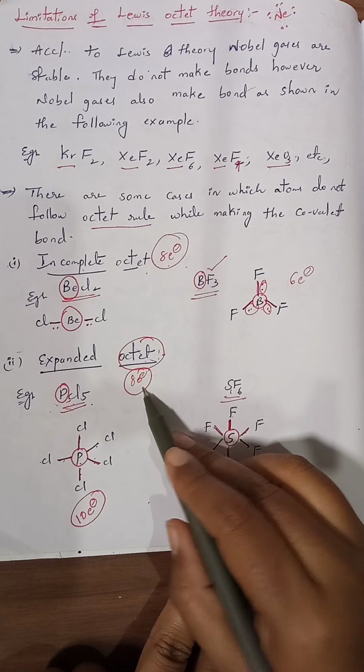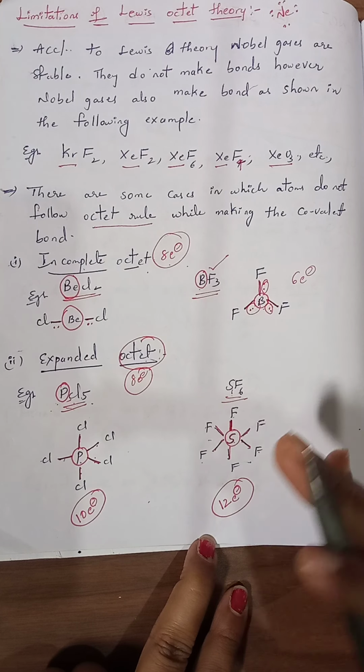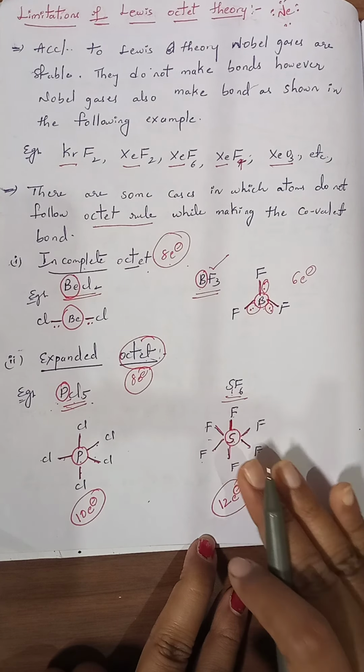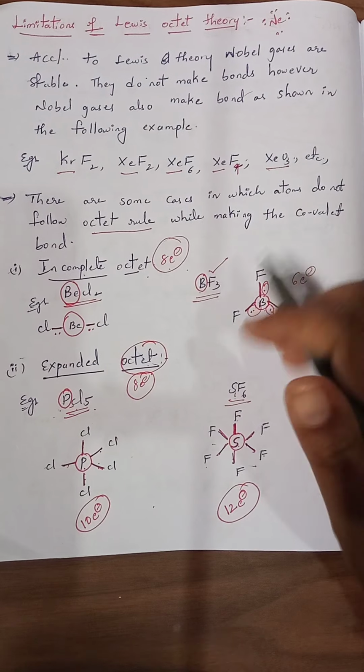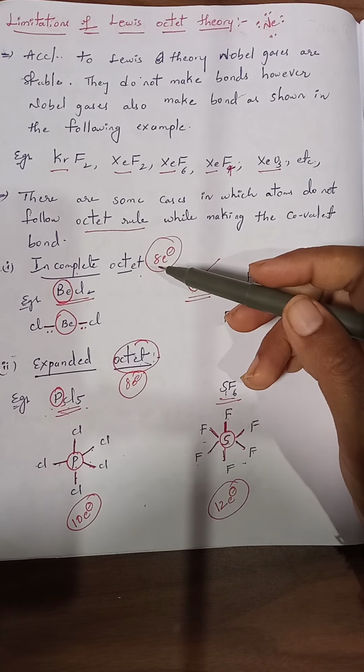Instead of 8 electrons, sulphur now contains 12 electrons, so the octet is expanded. That's why these types of compounds do not follow the Lewis octet theory. The reason behind it was not explained by Lewis, so we can take it as one of the drawbacks of the Lewis dot theory.